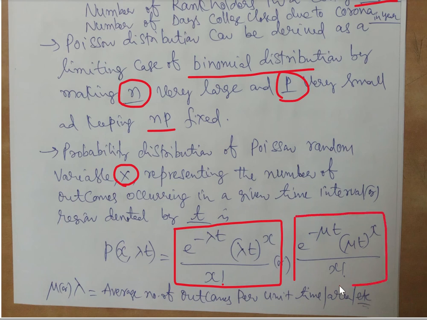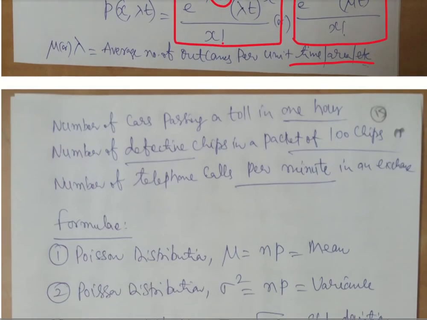Both are the same, both represent the mean, that is e power minus mu t into mu t power x by x factorial. Here the t talks about the time period that we are talking about. It can be a time or it can be a region, it can be an area, it can be anything of that sort. Let us see the application areas of